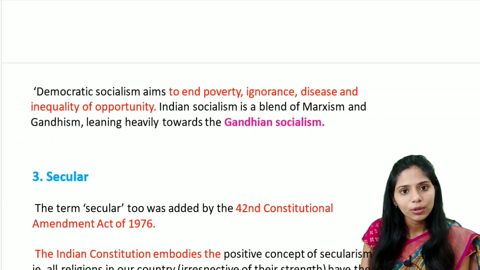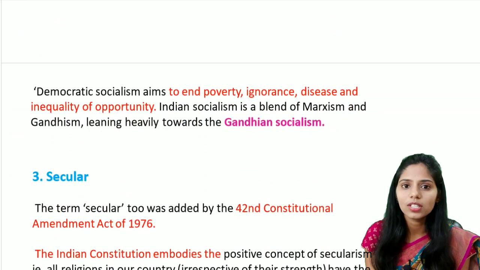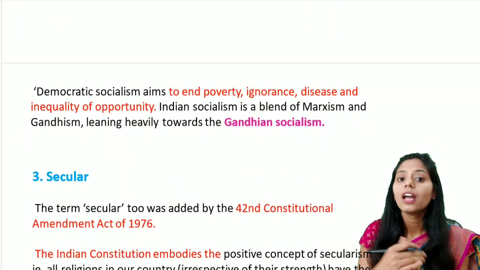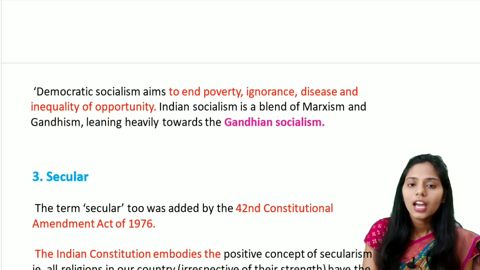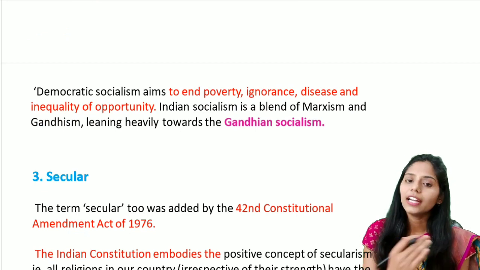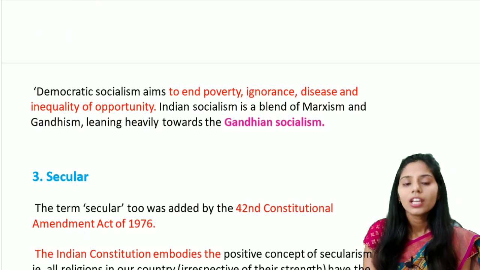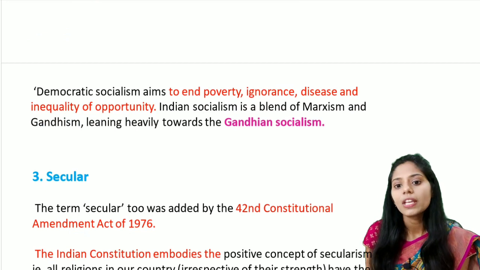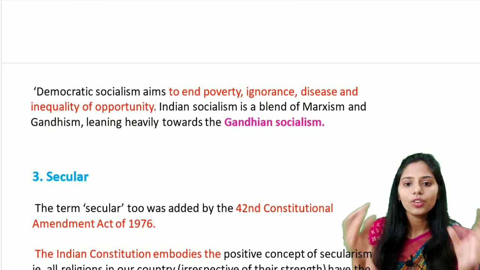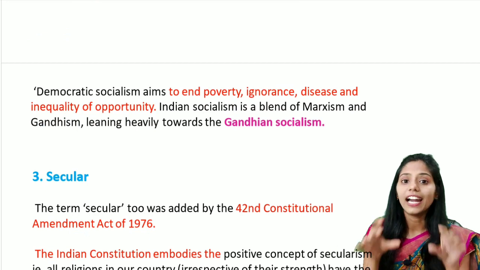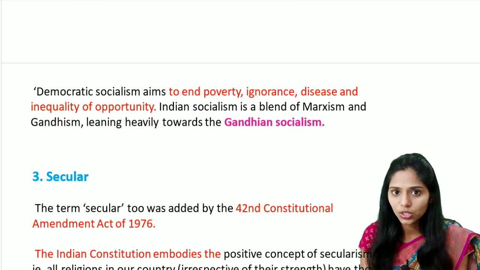The main aim of democratic socialism, which is adopted by India, is to end poverty, ignorance, disease and inequality of opportunity. And Indian socialism is a blend of Marxism and also Gandhianism. So we can see the Gandhian socialism that is reflected in our Indian constitution.